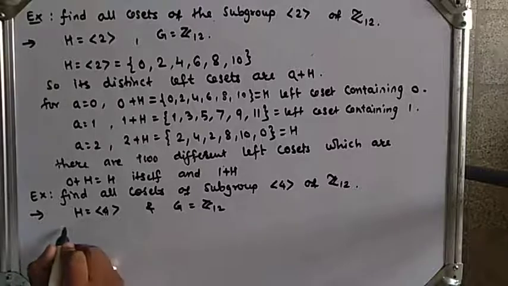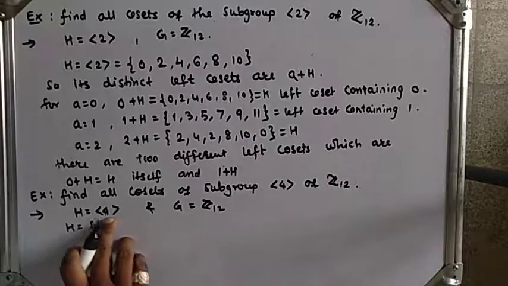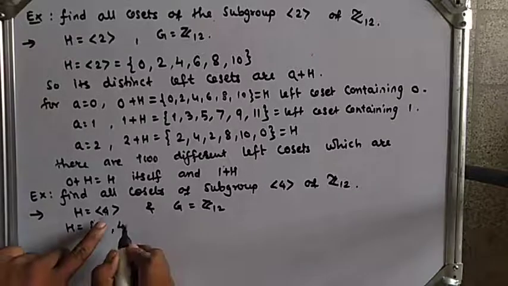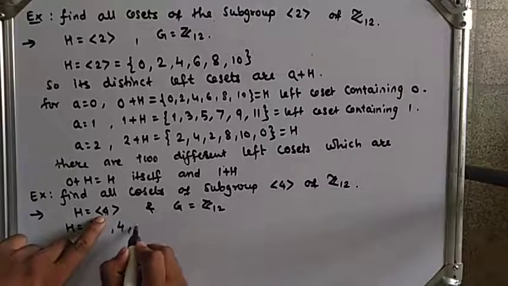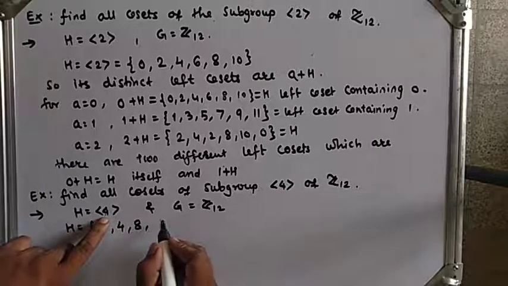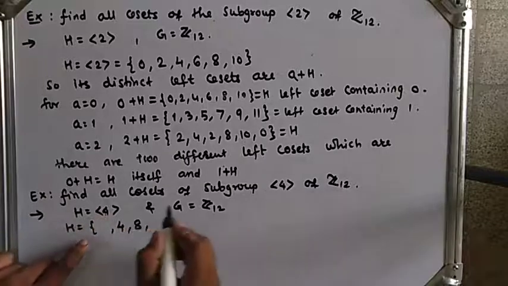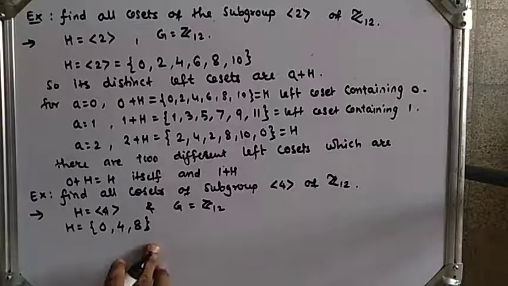So H generated by 4: if I add 4 one time we get 4, two times we get 8, three times we get 12, and 12 modulo 12 is 0. So H has only 3 elements, H is equal to {0, 4, 8}.